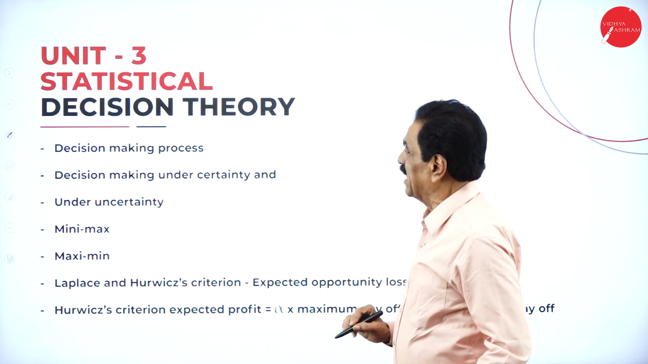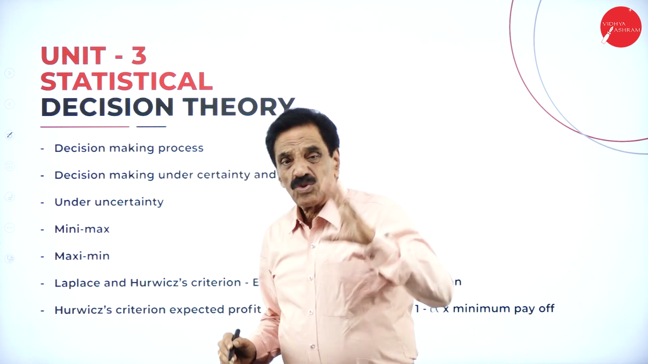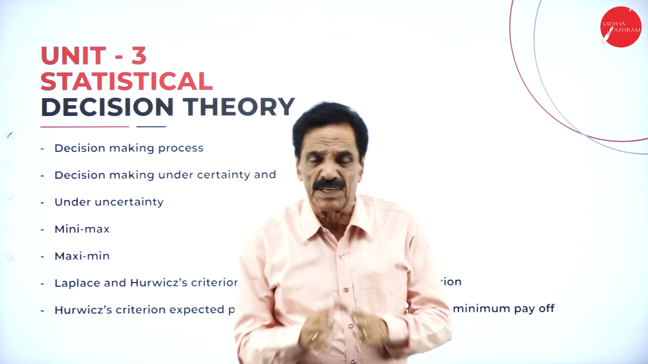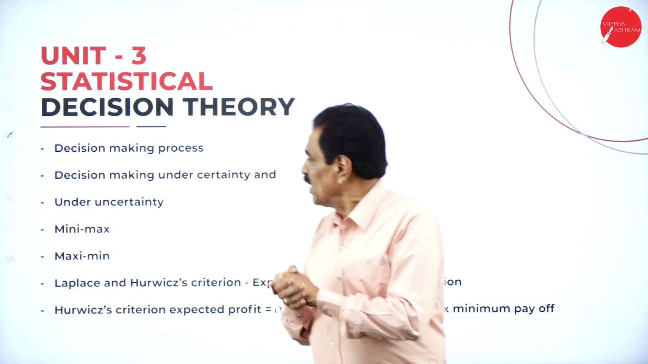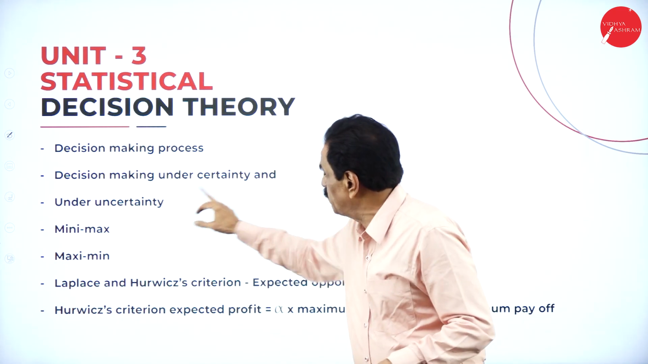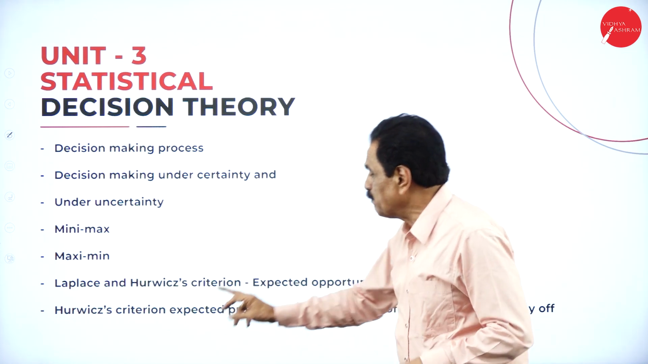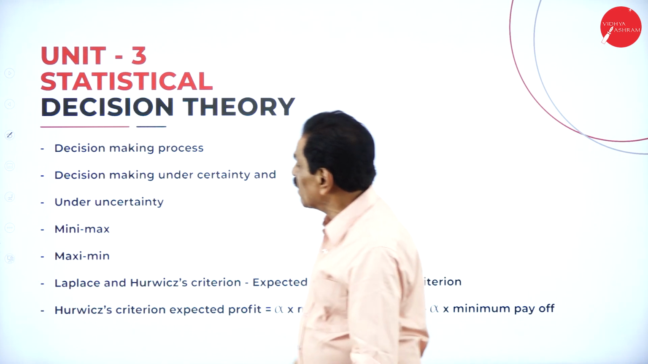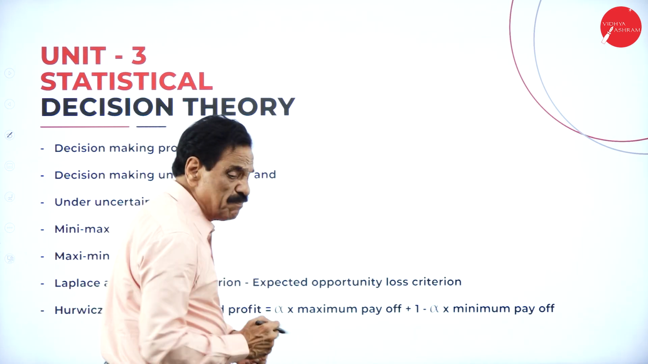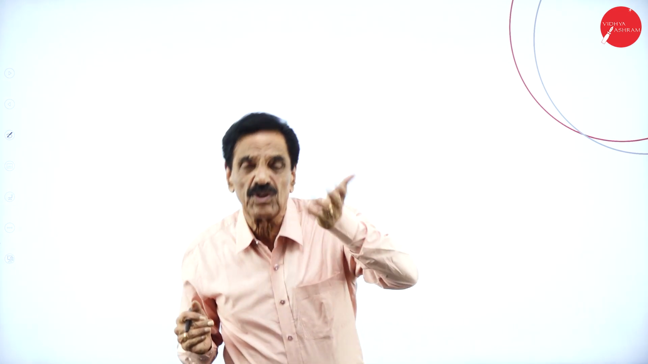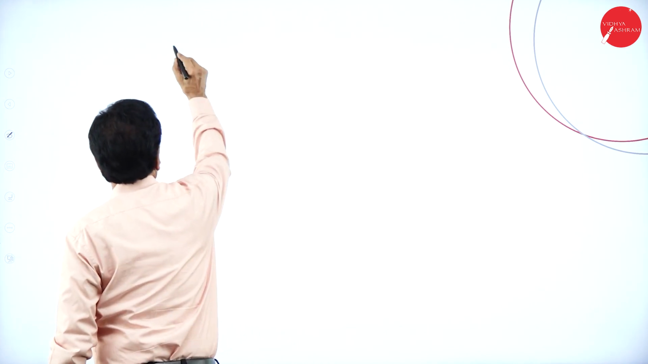Statistical decision theory: decision making. When we want to make a decision, there are methods for decision making under certainty: minimax, maximax, Laplace, and Hurwitz criteria. So there are four methods of decision making here. If somebody is selling an article at 60 rupees, having purchased it at 40 rupees, and sells 20 kgs or 40 kgs, we use the word payoff.